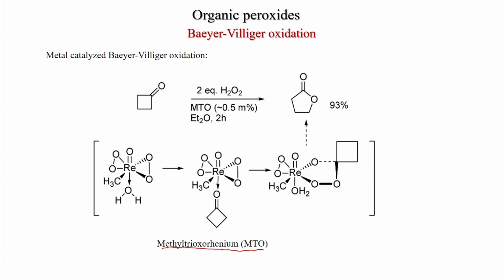So, what happens, this is the methyltrioxorhenium complex, this binds with cyclobutanone first, coordination happens, and now this peroxo bond gets broken and this attacks the carbonyl, and ultimately after this cleavage you get the butyrolactone and the peroxo bond is forming again from the H2O2. So, the catalyst is regenerated again and again by H2O2 here.